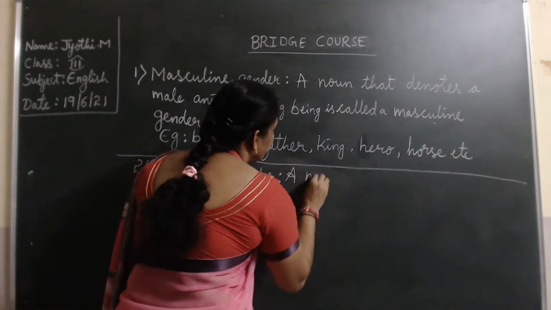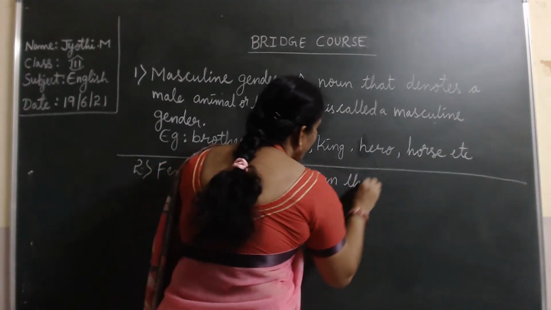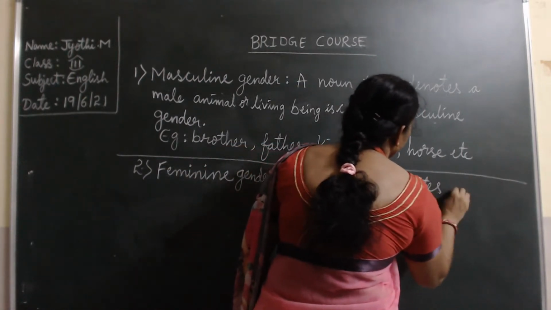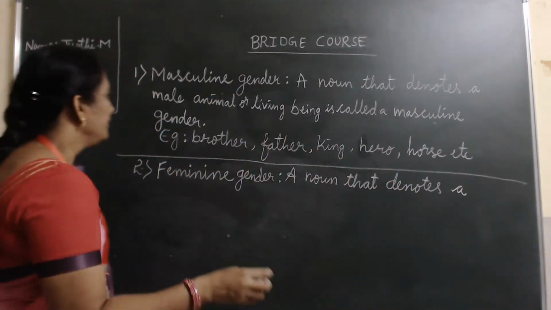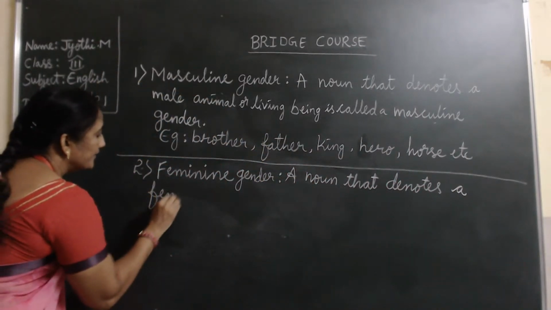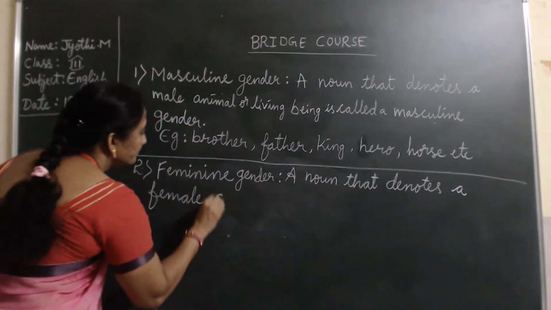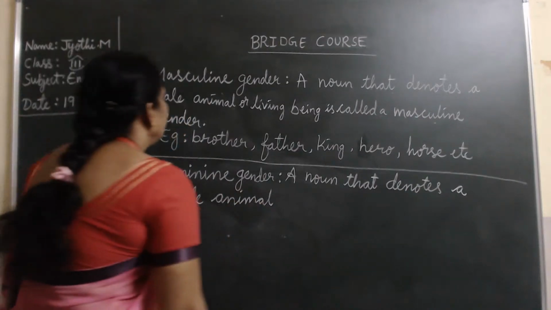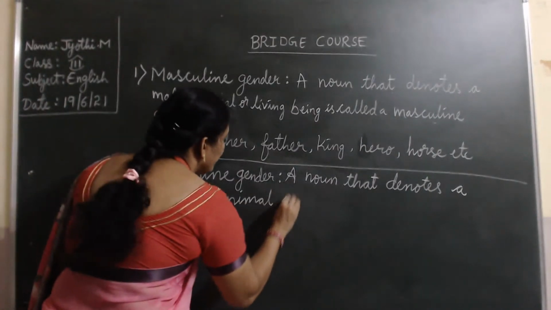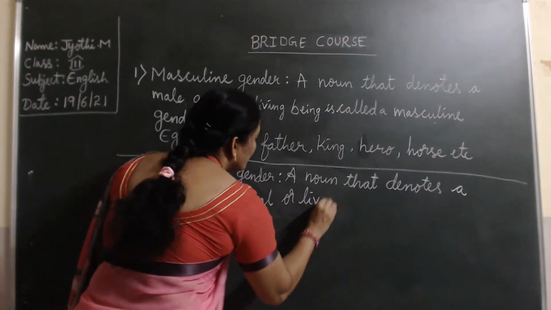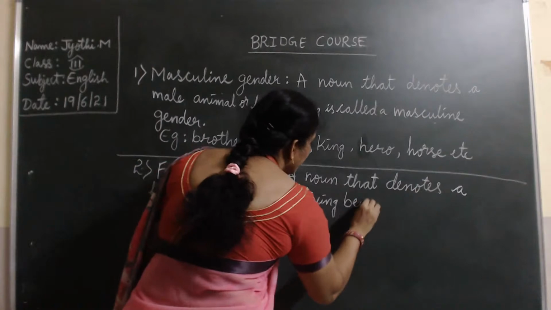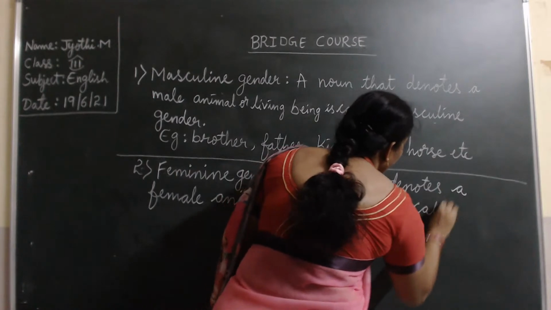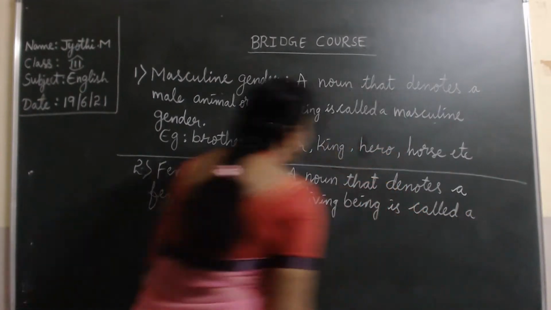A noun that denotes a female animal or living being is called a feminine gender.